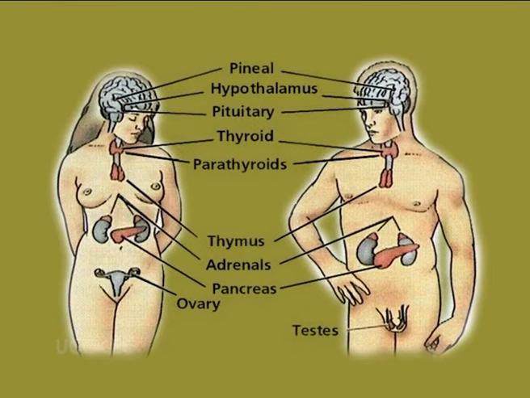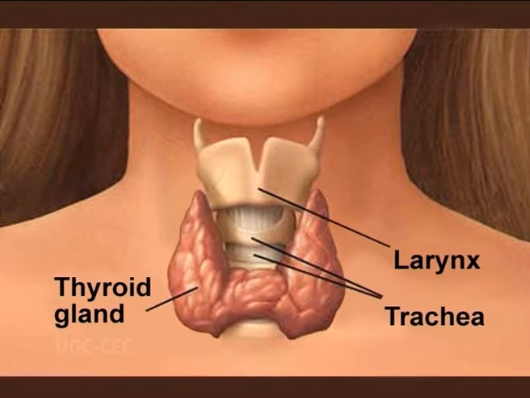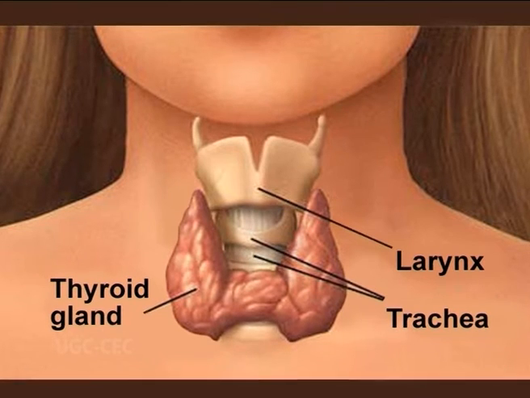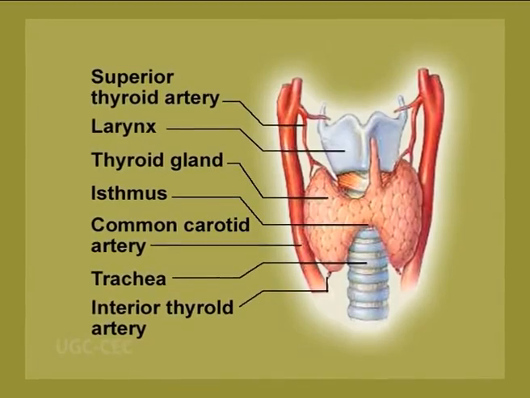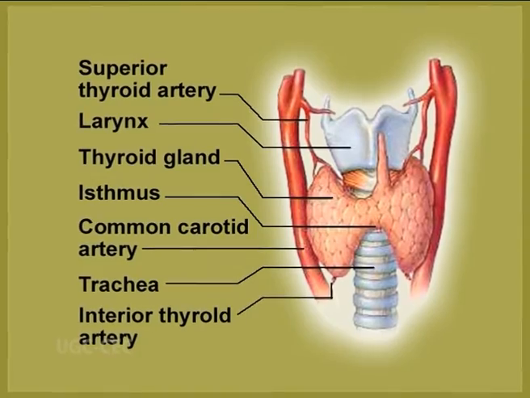There are several endocrine glands located in the visceral region of the body. These are the thyroid gland, parathyroid gland, pancreas, the adrenal gland, the thymus, the gonads as well as the pineal gland. Friends, having studied the pituitary gland, we move on to the second gland, which is the thyroid gland. The thyroid gland is situated in the neck in front of the trachea and larynx at the level of the 5th, 6th and 7th cervical and the first thoracic vertebrae. The gland consists of two lobes, one on either side of the thyroid cartilage, joined by a narrow isthmus on the ventral side of the trachea.